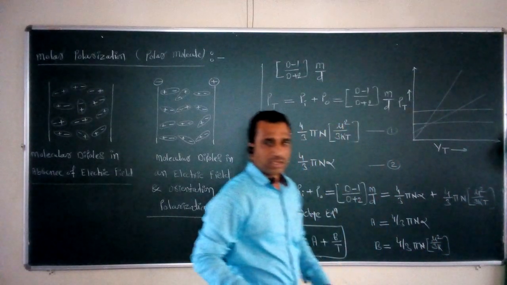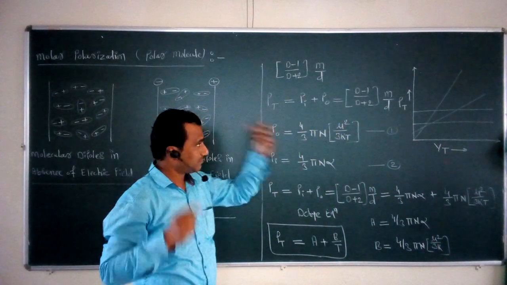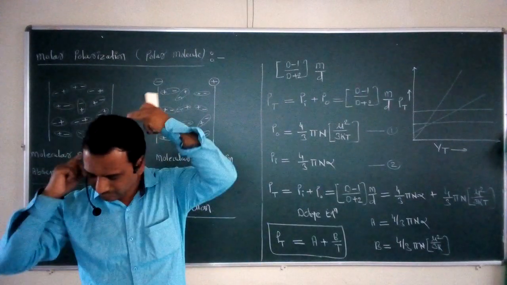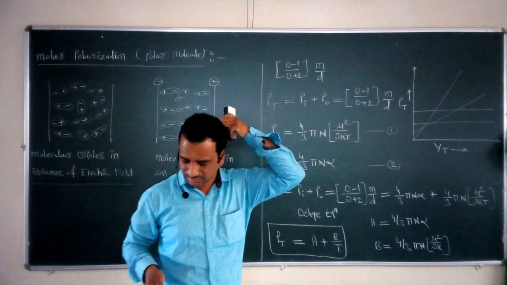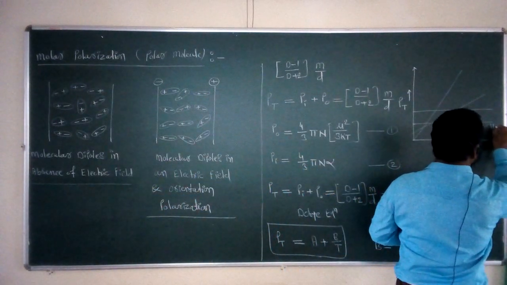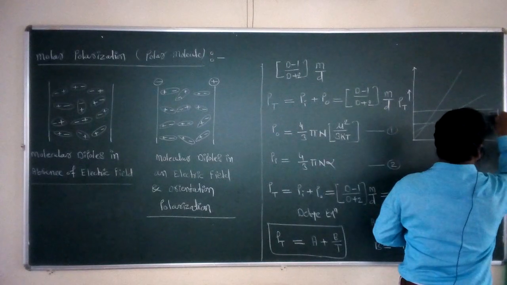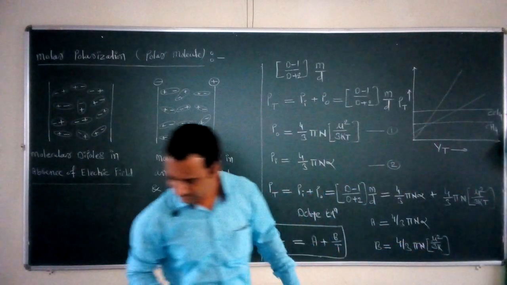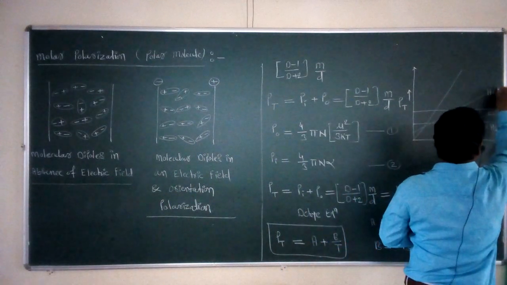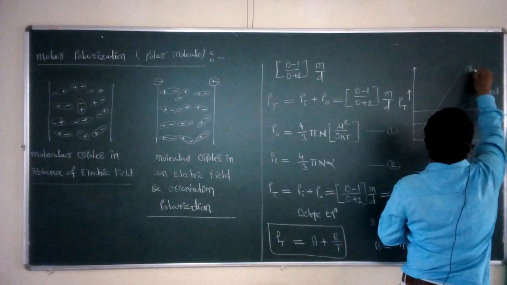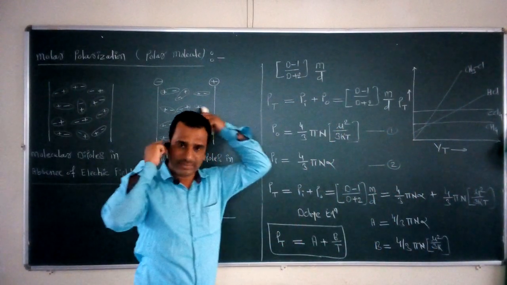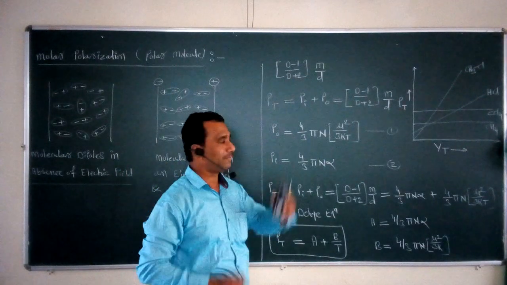So if we plot such a type of simple graph of total molar polarization versus 1 upon T, these four different types of nature are obtained. First is for CH4, this is for CCl4, next is HCl, and this is for methyl chloride.